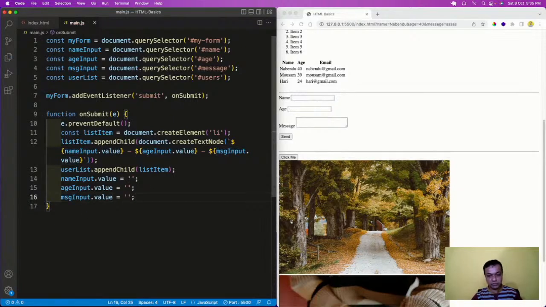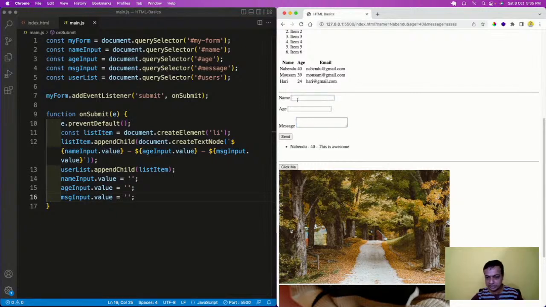I'll do these three things. Okay, I'll save it. Now let me again come here. This is awesome. So I'll click on the send. See this thing? This is gone.